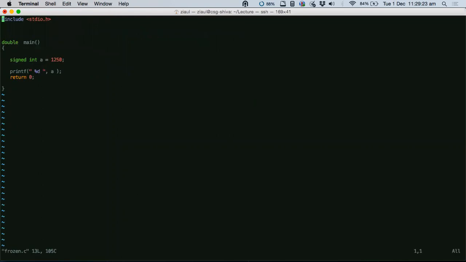Whatever result you are computing, you are trying to store it in an int variable, and that int variable is not big enough to store that value. That's why the extra bits overflow and you are just left with this remainder, and that's why you are not getting the exact value. Yeah, I got it, sir.